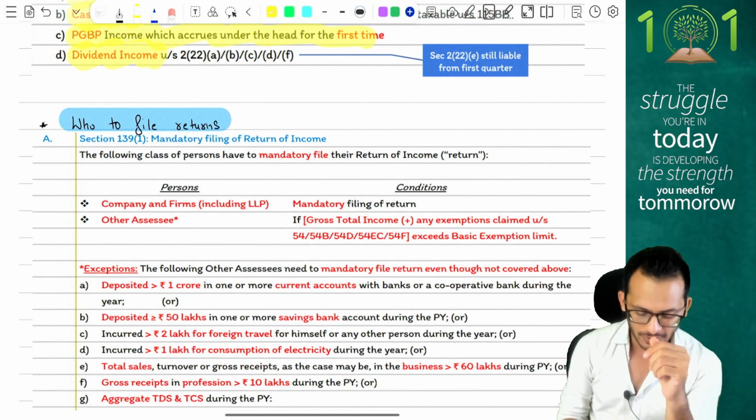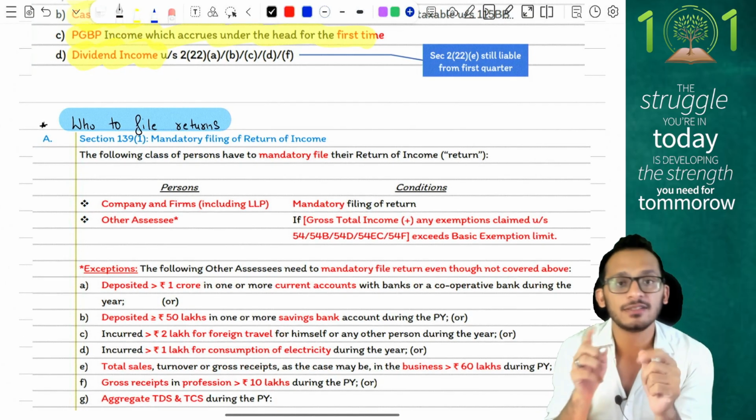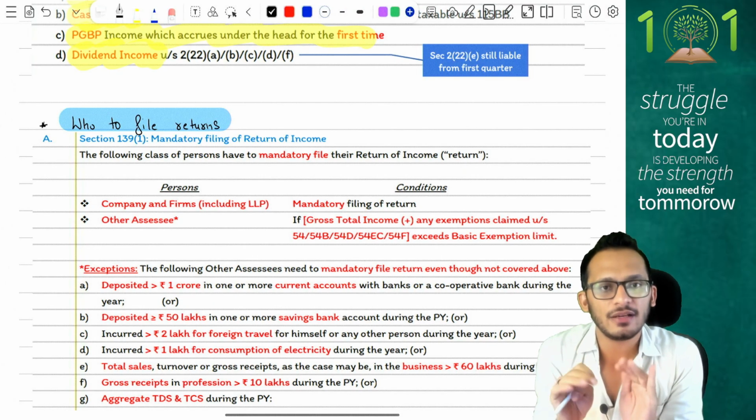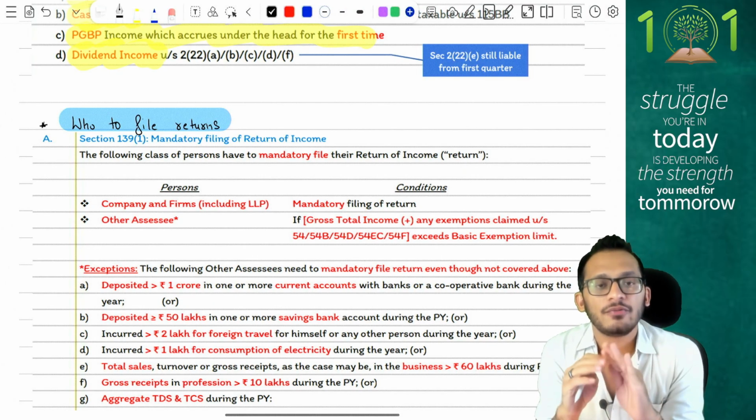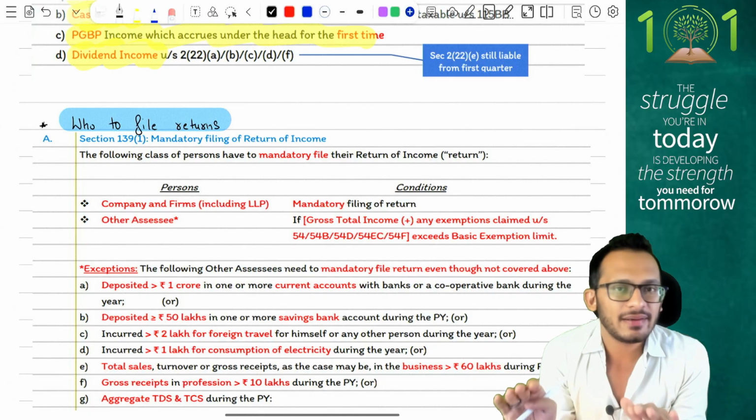Question number 3, and the most important question which generally comes in exams many times: what are the cases where you mandatorily need to file your return of income? Income tax says if you are a company or a firm, mandatory return filing for you.